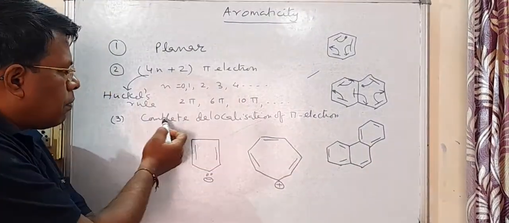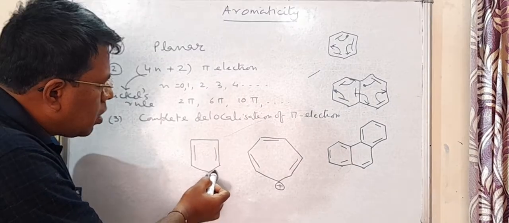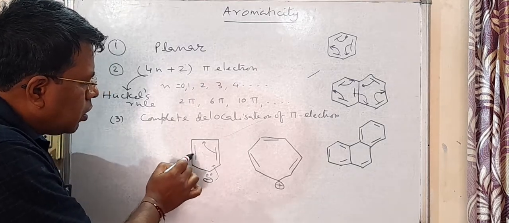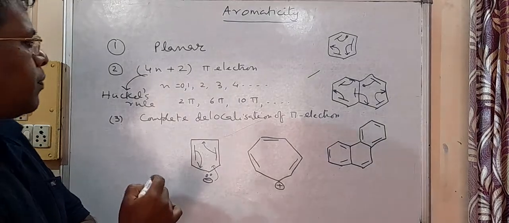And there is complete delocalization of pi electrons, because this electron can come here, then this can come here, then this can come here. So complete delocalization is taking place.